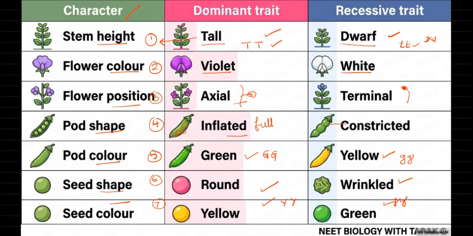How many characters? 7 characters. How many traits? 14, which are 7 pairs of traits. Here 7, there 7. One set is the dominant, one set is the recessive. Dominant is the expressible character. Recessive is the one that won't be expressed.